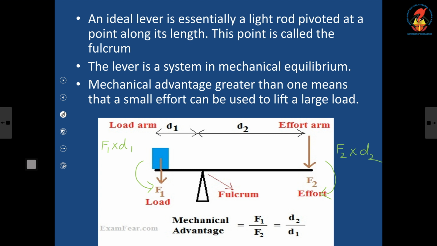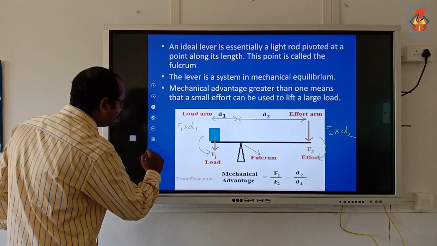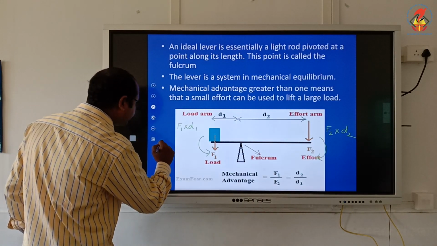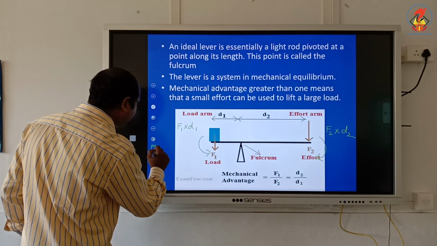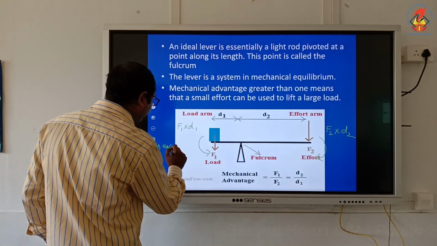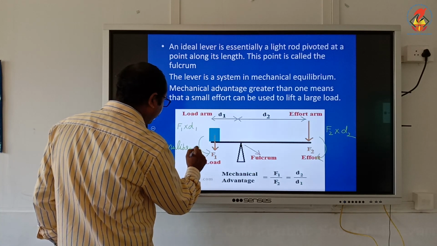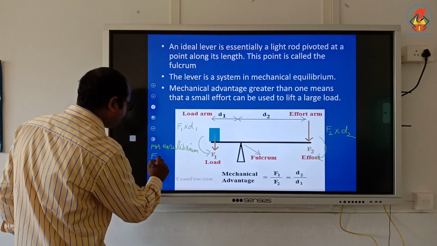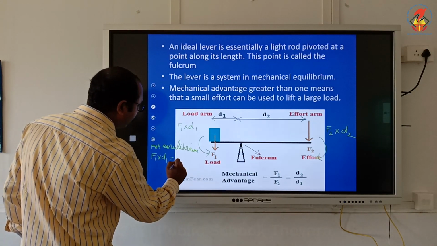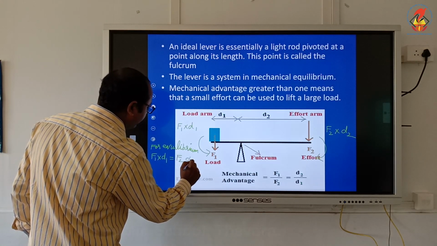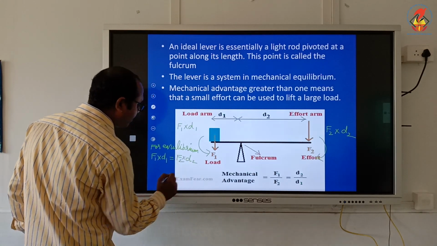For equilibrium, what should I say? F1 into d1 is equal to F2 into d2.